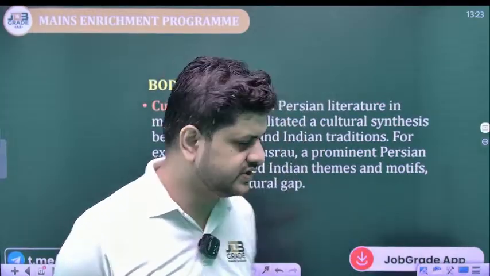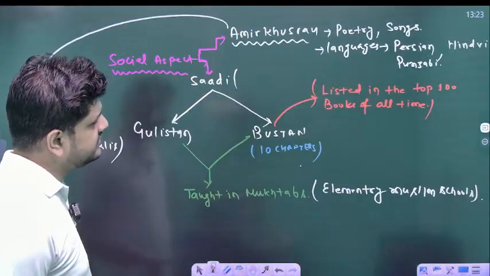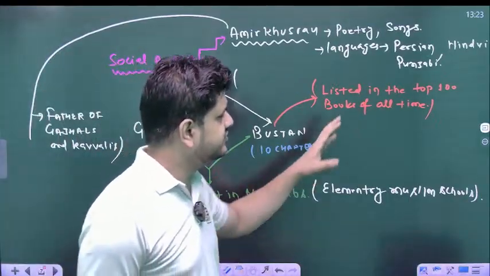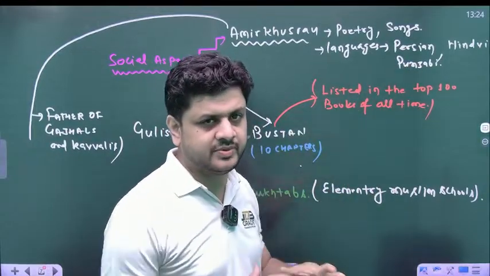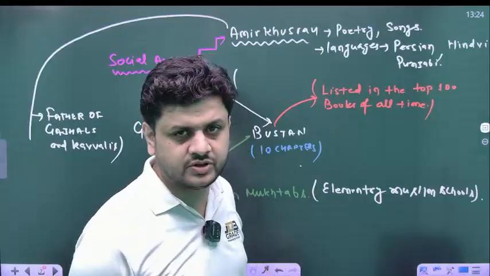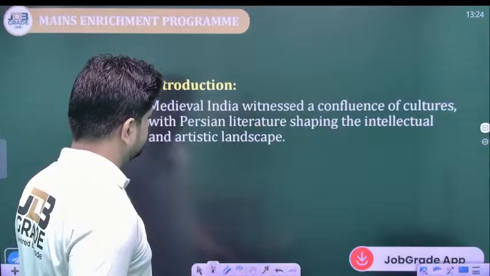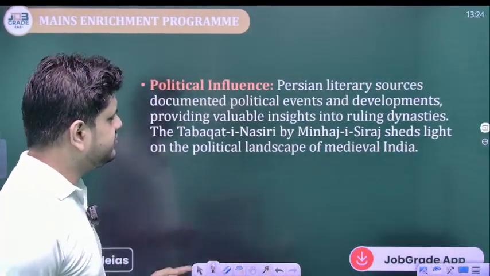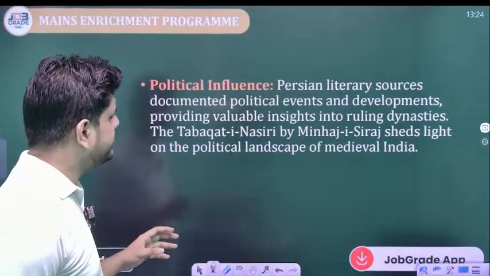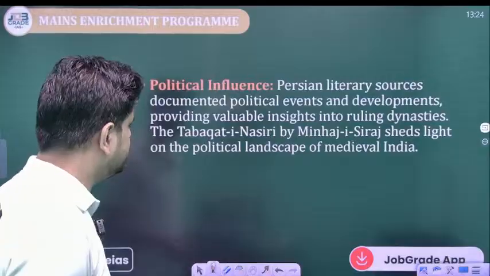He is narrating a lot of things. As I mentioned earlier, he is using the language of Persian as well as Hindi and Punjabi also. So he is trying to bridge the gap. He is accepting Indian languages also. Next is political influence. Persian literary sources documented political events and developments, providing valuable insights into ruling dynasties.